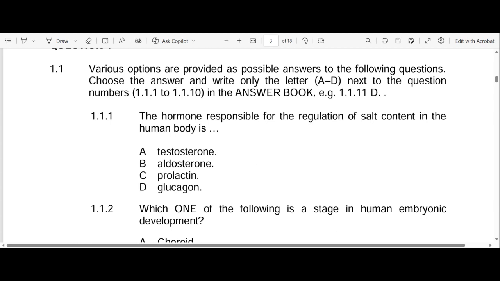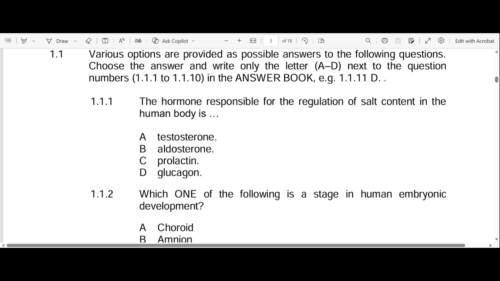And bear in mind, question one is very important. Multiple choice is very important. You have 10 questions, right, with 2 marks each, with a total of 20 marks, right? So you cannot miss that 20 marks. You just have to make sure that you get the 20 marks, right? Okay, so 1.1 reads as follows.